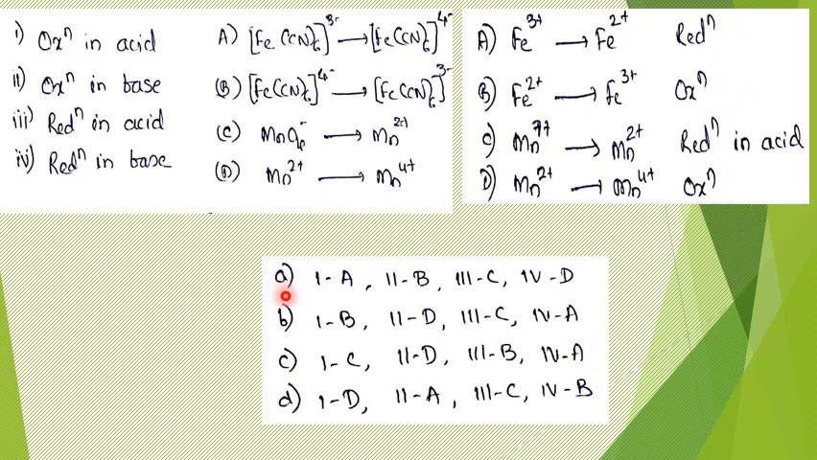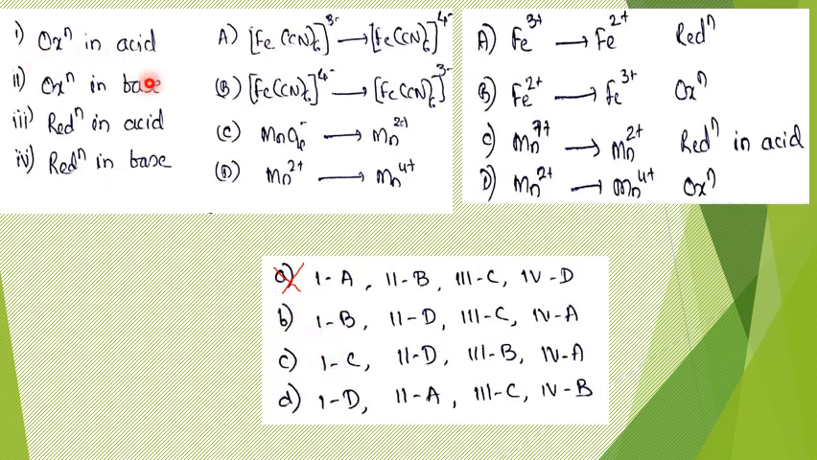Look at option A. What they say here is that reaction 1, oxidation in acid, goes with A. But what you have found is that A is not an oxidation reaction, it is a reduction reaction. So what they mention is 1A, and this cannot be the answer. You can verify the other things too, but readily you can find out that this cannot be the option.